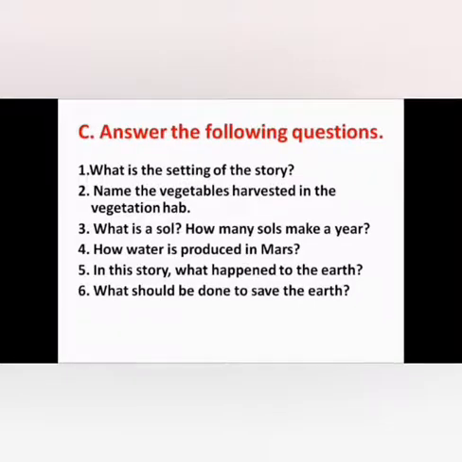First, I explain you some of these questions, children. First question is the setting of the story. Where does this story take place? Do you have any idea? And second is, name the vegetables harvested in the vegetation hub. They are asking some of the vegetables which have been harvested in the vegetation hub. And then how water is produced in Mars. How does water get produced in Mars? Already we learnt it in our lesson also.